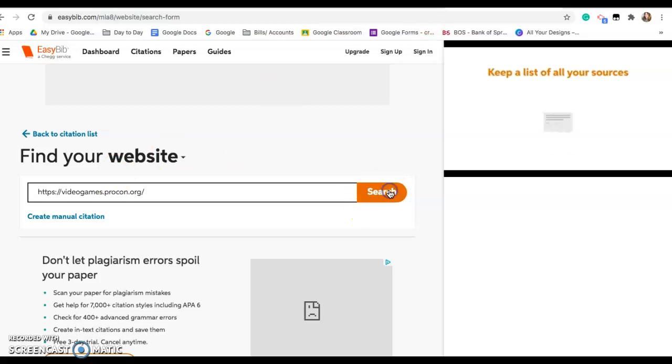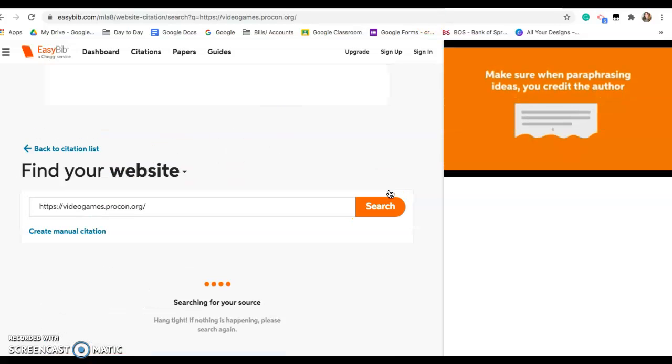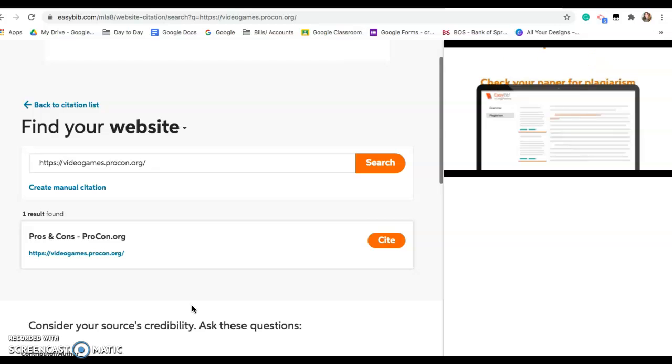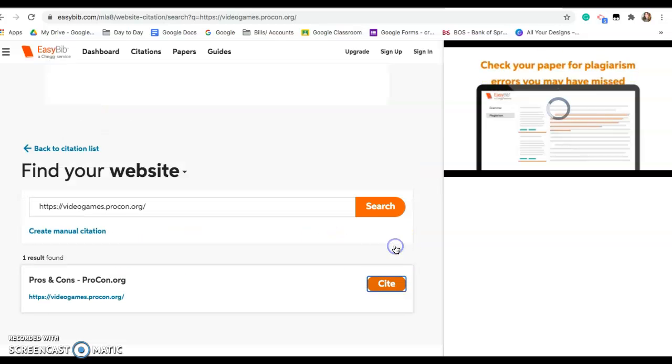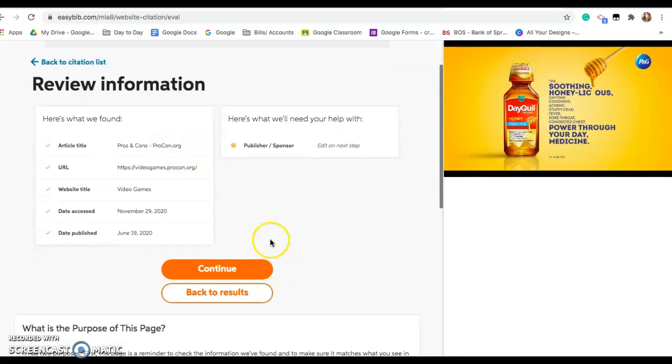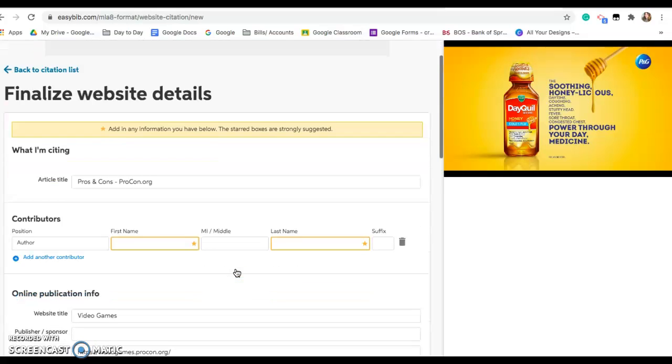So we put this in here, search. It finds it in here. Okay, one result, procon.org. Okay, yeah, let's cite this, but we're going to have to double check everything. The article title is not procon.org, so we're going to have to edit some of this stuff. Sometimes it's right on.